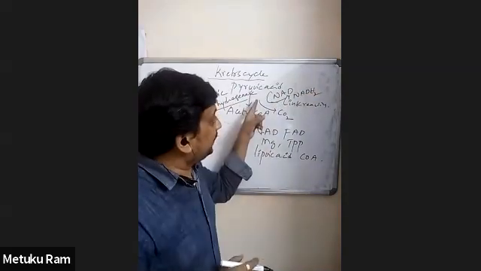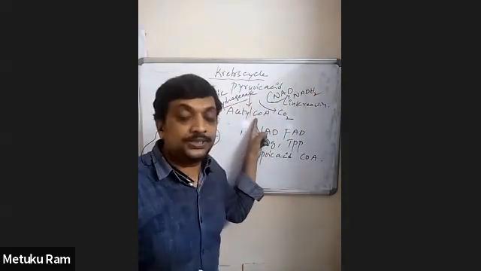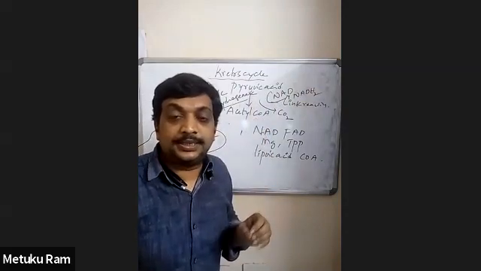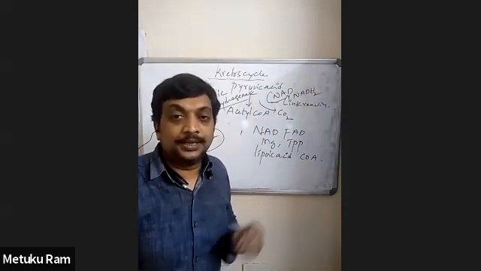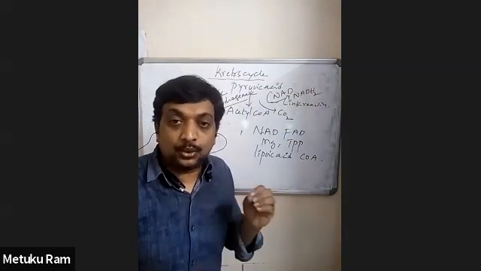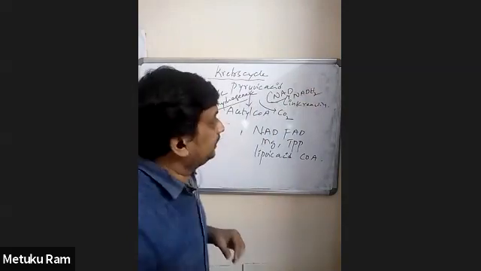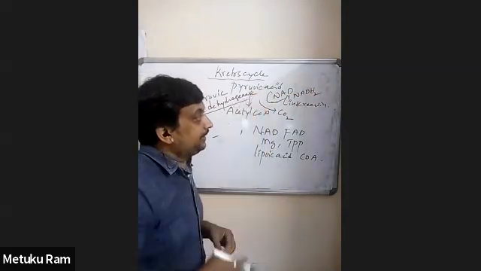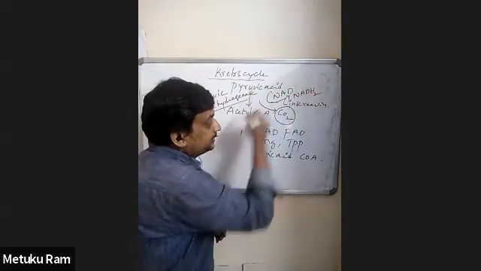Pyruvic acid is a 3-carbon organic acid, and it is converted into acetyl CoA, a 2-carbon compound. So 1 carbon from pyruvic acid is lost in the form of carbon dioxide.